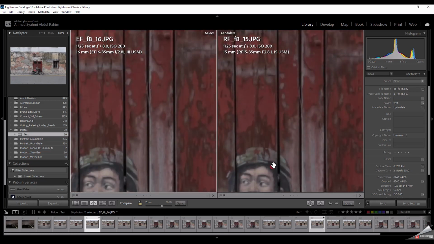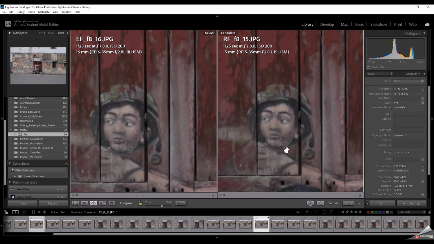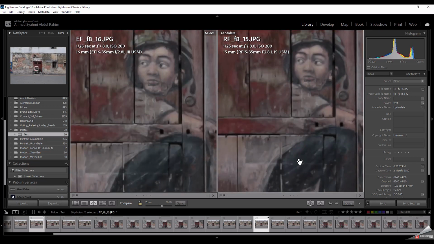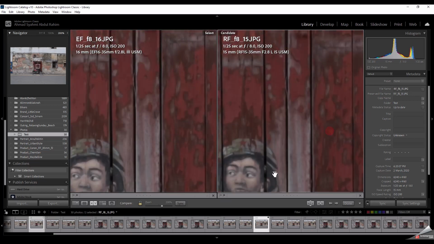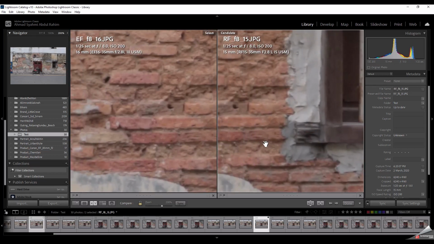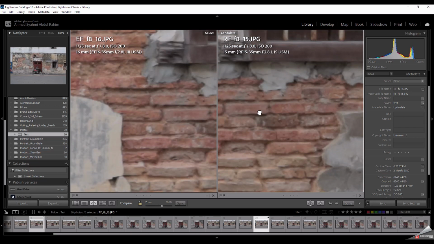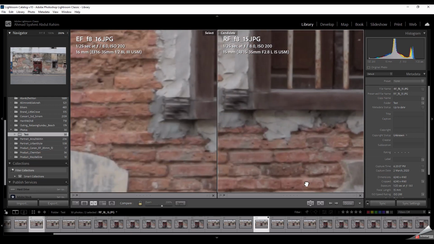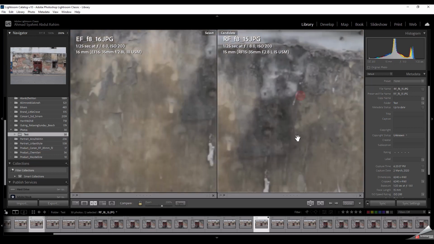Now let's look at f8, because most lenses' sweet spot is at f8. Again, let's start in the middle. From here, it's sharper than the previous one. On both lenses, they are identical. Now let's move to the side. You can see that the RF lens produced a sharper image as it goes to the corner. I feel like the RF lens has more contrast.